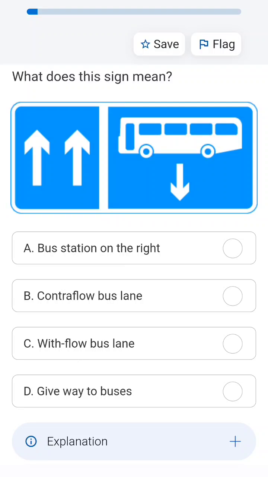The left lane is the flow of the traffic, and the right lane, which is shown upside down, is showing the contra flow of the traffic. So in the contra flow, a bus is there. The bus in the bus lane will be the contra flow of the main traffic.